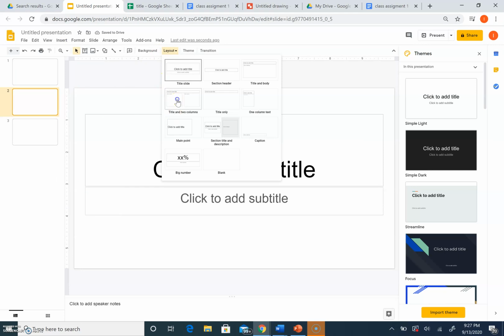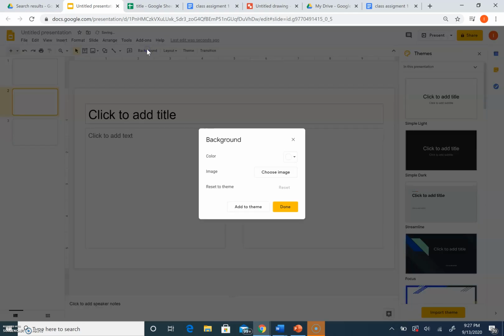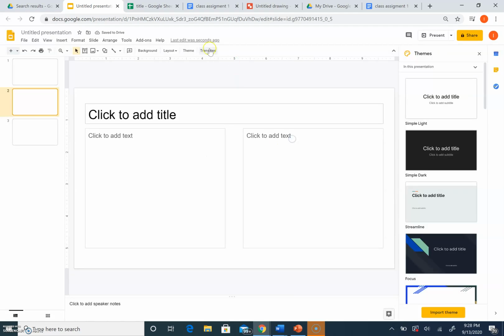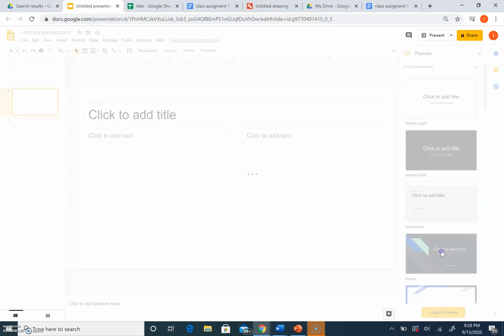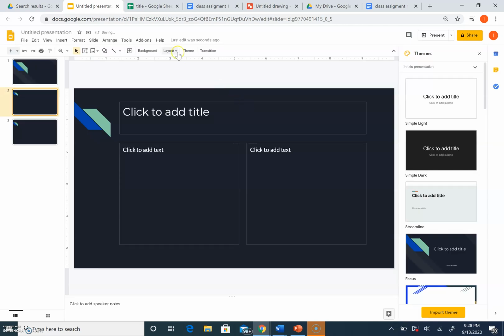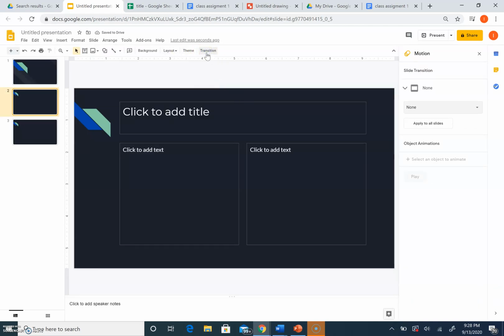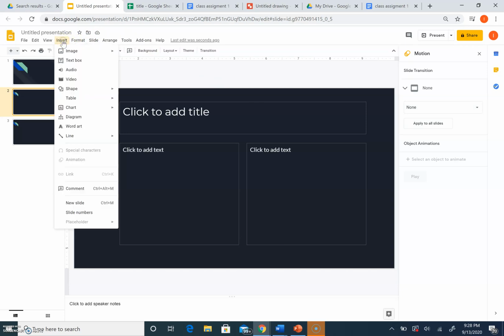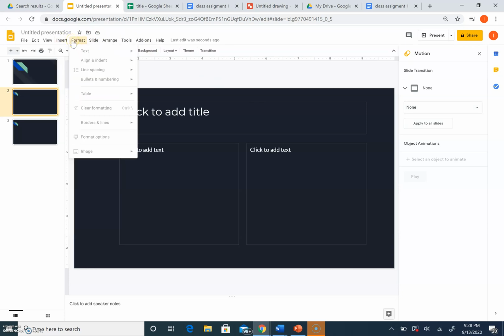Over here you can change the layout, and also you can change the backgrounds over here. This theme button is really nice, as you can change to pre-made themes to make it easy on yourself and to save you time on your assignment. Over here you also have your basic information.